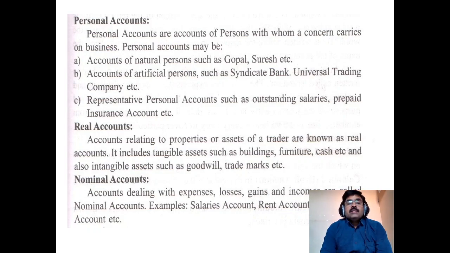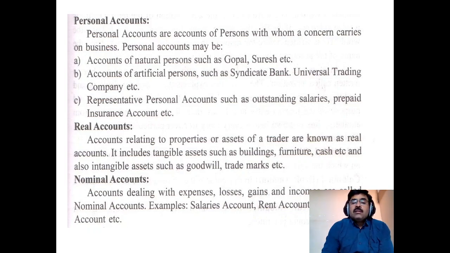Next, the third category is representative personal accounts. These are also personal accounts. Instead of writing the name of a person, we use things like outstanding salaries or prepaid salaries. That means outstanding expenses, prepaid expenses, prepaid insurance, income received in advance.